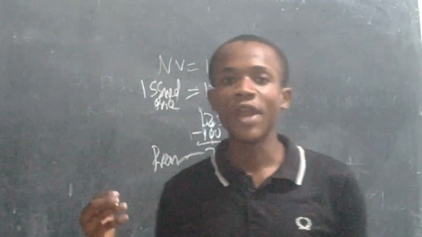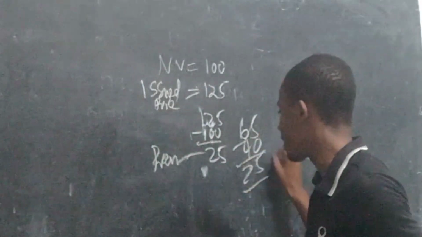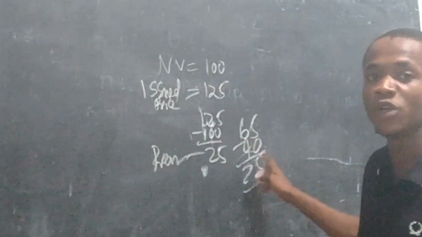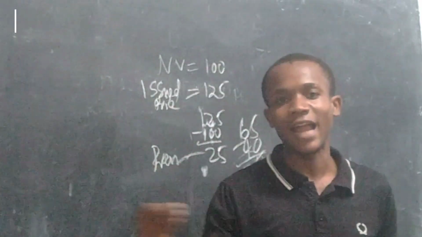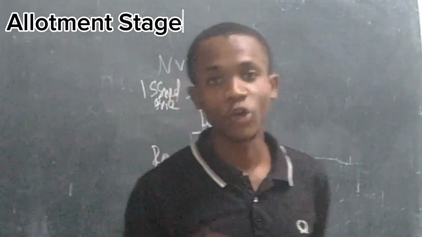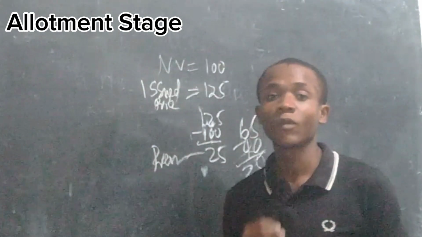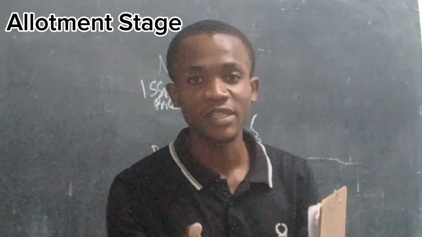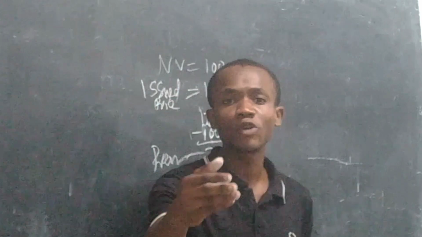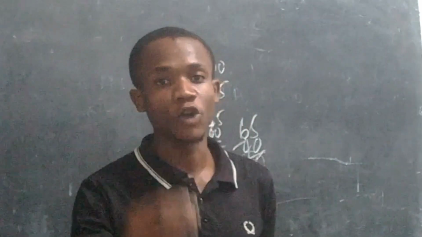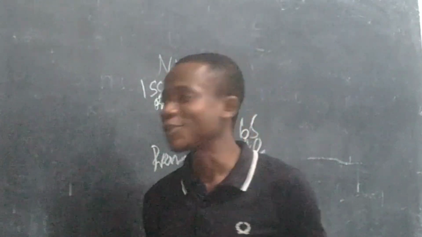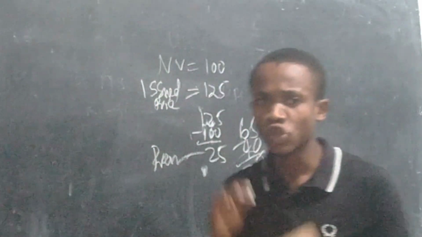So when there are excess shares, the excess money will be used to pay in the stage called allotment. The amount which they have exceeded will be used for payment at the allotment stage. We're going to see shortly how we record that. So you get the picture.